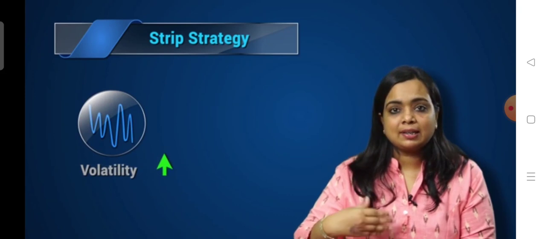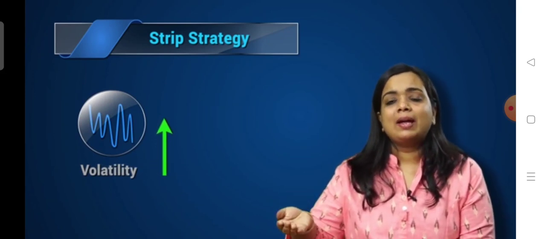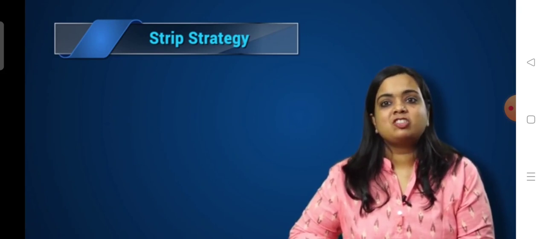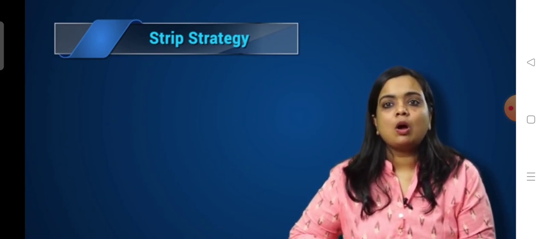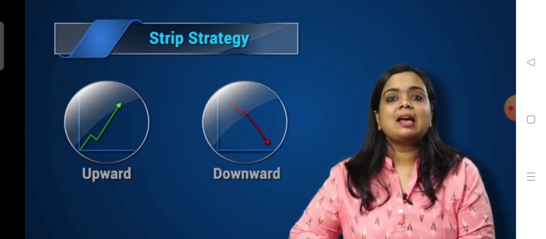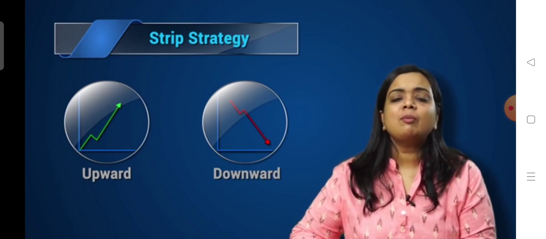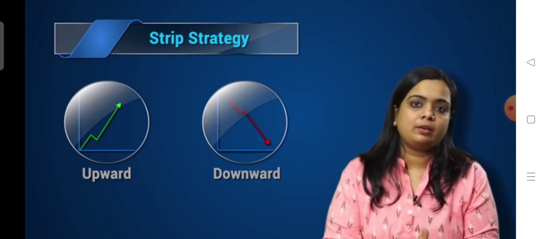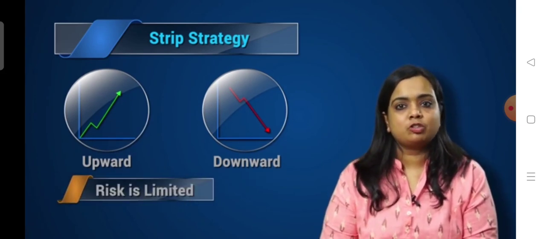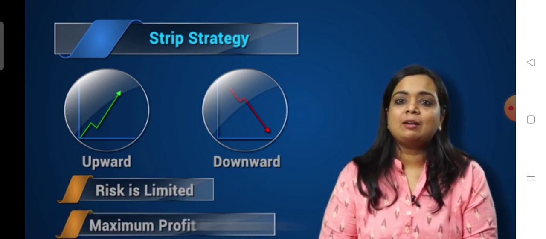We use this strategy when we expect the volatility to increase in the near future and when the expectation on the market direction is bearish. Large profits are attainable with the strip strategy when the underlying stock price makes a strong move either upwards or downwards at expiry. But the gains are made faster and larger if the movement of the underlying is on the downside. The risk is limited to the net premium paid for this position and the maximum profit can be unlimited.